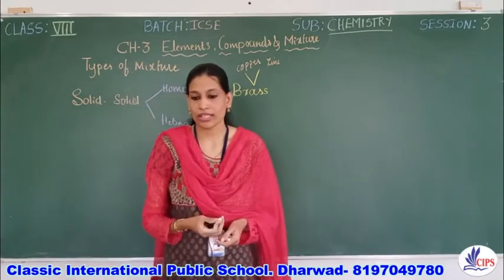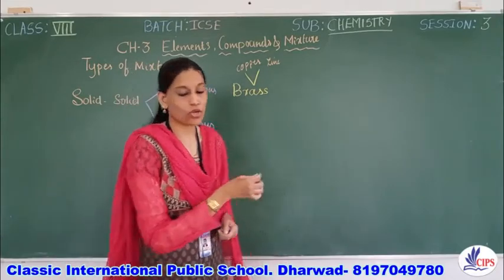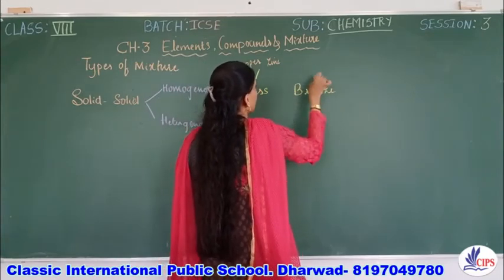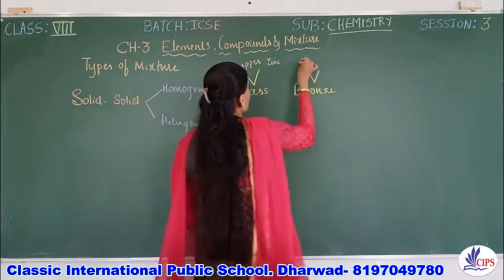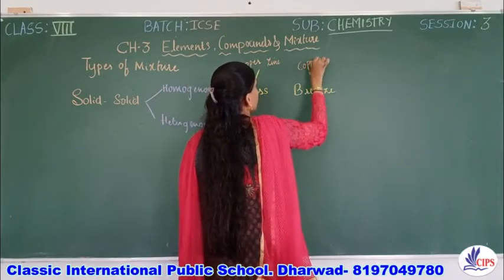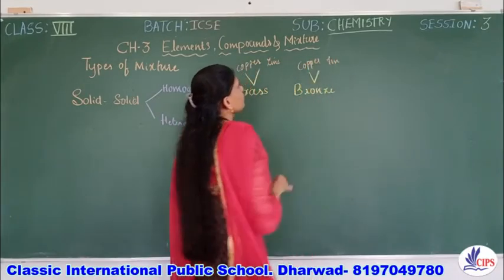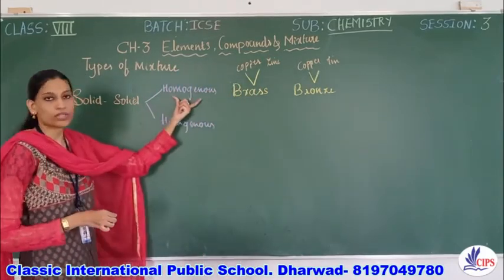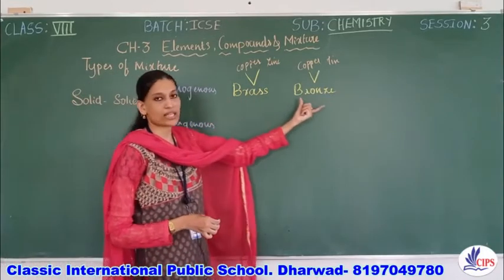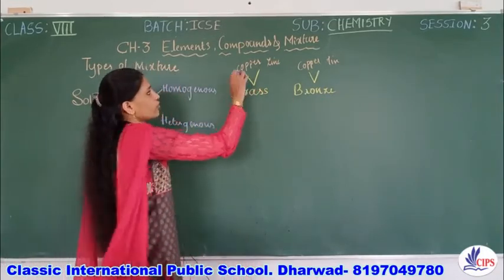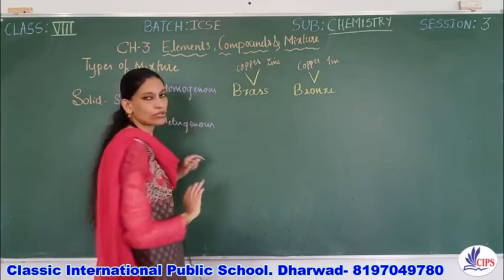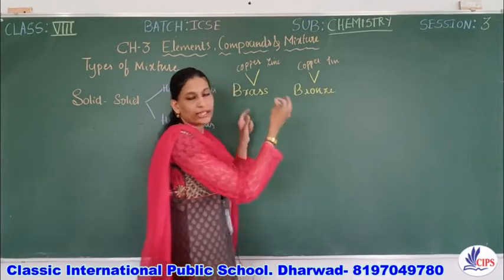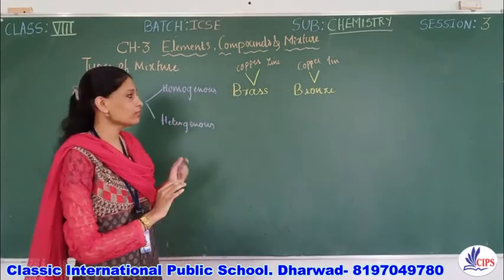Similarly, we have one more example, we have bronze. It is a mixture of copper and tin. So in this case, when a solid and solid is mixed, it forms a homogeneous mixture. Brass and bronze are the examples, where copper is also a solid, zinc is also a solid. Bronze is another example, copper and tin. This has been mixed in any proportion, right?